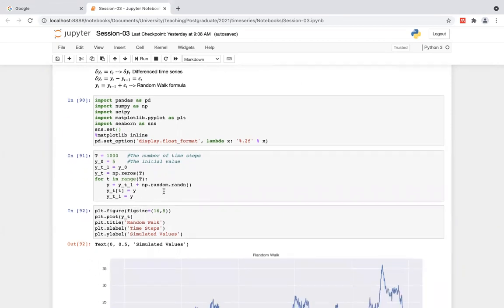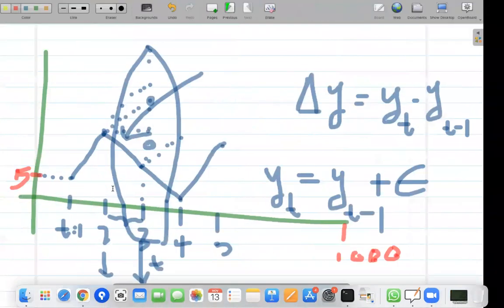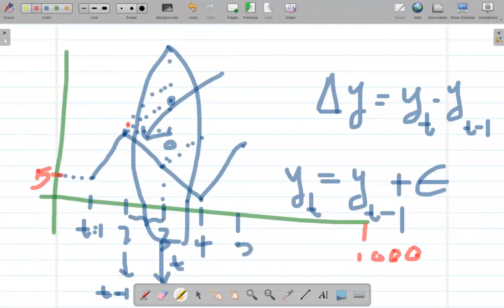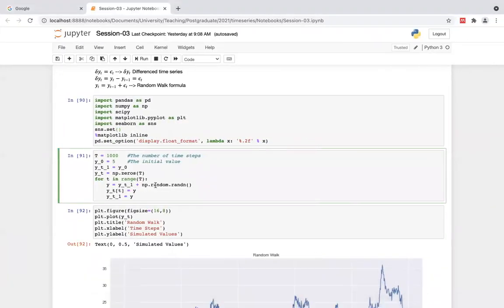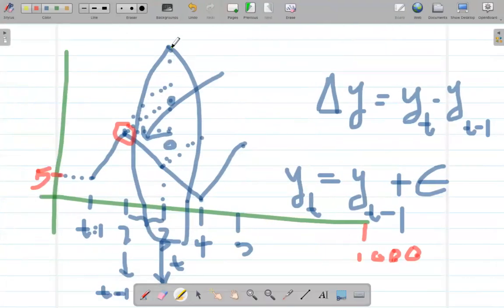I said this is the epsilon component, where our equation is yt minus 1 plus epsilon. Then I get a normally distributed random value, 0, 1, and add it to yt minus 1, and then we get y. Here, this is yt minus 1, and this gives me a random value from this line somewhere. It could be here, here, here, whatever.